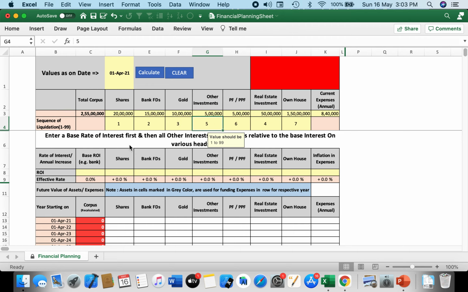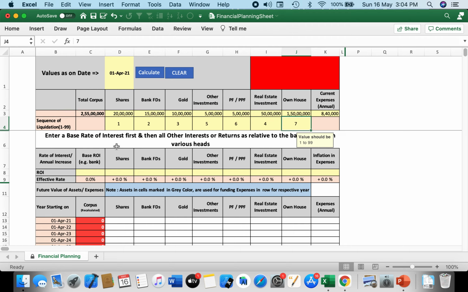Let us assume that after that he would like to liquidate the real estate investment. So let me put 4 out there. After that he would like to liquidate the other assets. Then after that he will have to come to the PPF, and if after all that his expenses are not being met, then he will have to sell his own house.